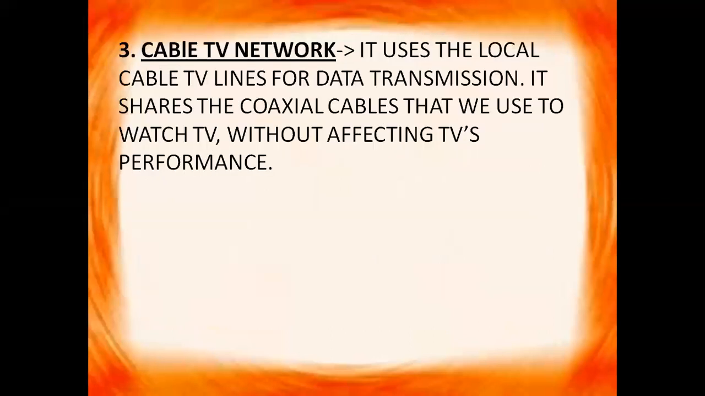Next, we have the cable TV network. It uses the cable TV line for data transmission. It shares the coaxial cable that we use to watch TV without affecting TV's performance. So, in case of cable TV network, we get the television connection by the coaxial cables, right? So here we are getting the connection by the coaxial cable, that is cable TV lines, right?